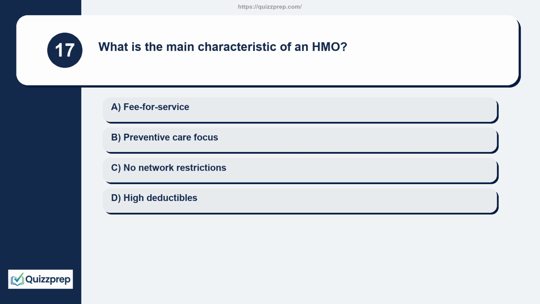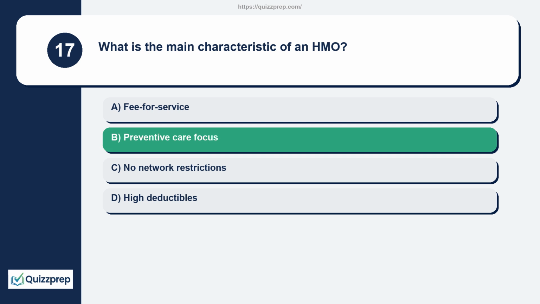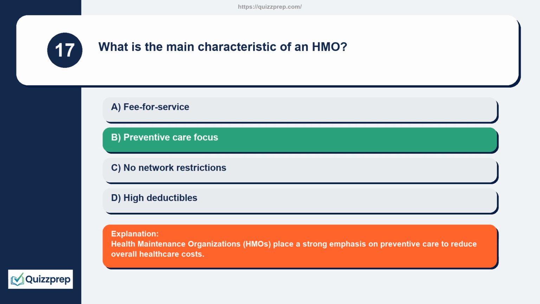Question 17. What is the main characteristic of an HMO? Fee-for-service, preventive care focus, no network restrictions, high deductibles. Health maintenance organizations, HMOs, place a strong emphasis on preventive care to reduce overall healthcare costs.